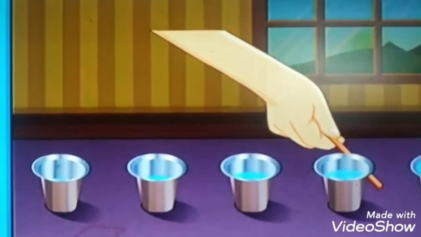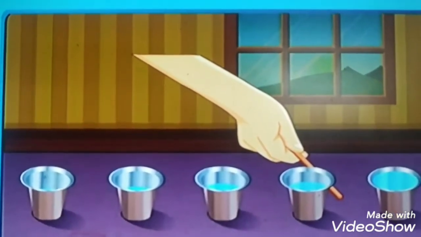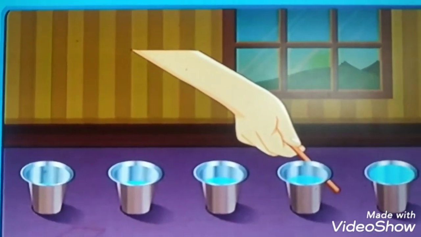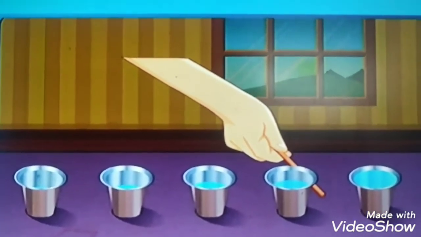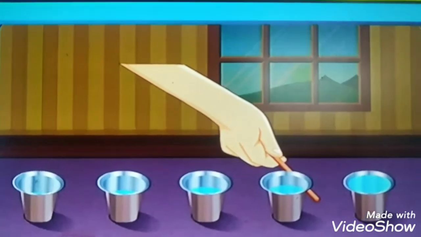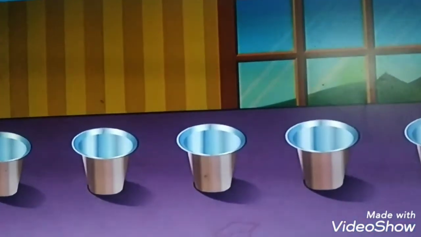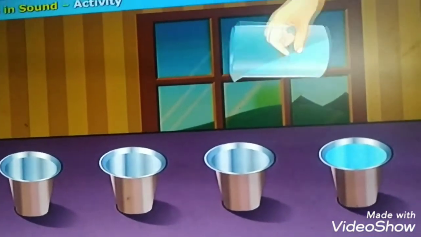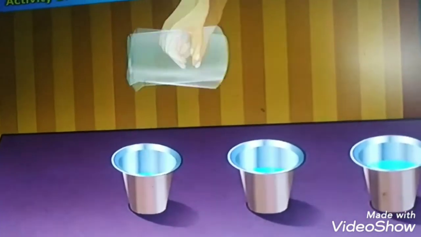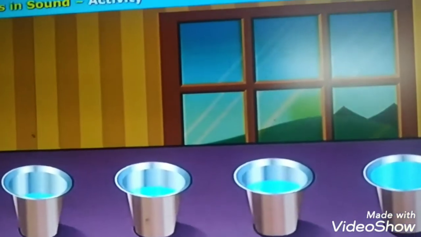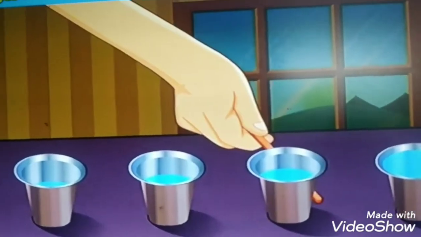We can also create an instrument at our home. Okay, do you want to play with that? For that activity, we need 5 metal glasses like this. Take 5 metal glasses and pour different quantities of water into them, at 5 different levels. Now take a wooden stick and strike the metal glasses gently with the wooden stick.